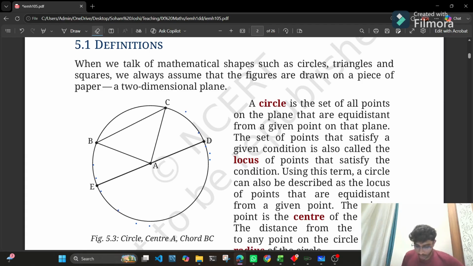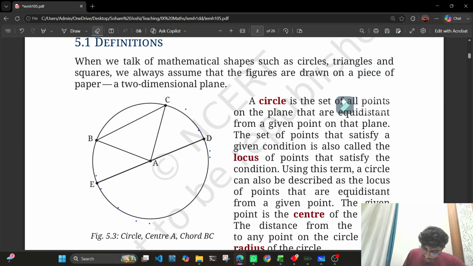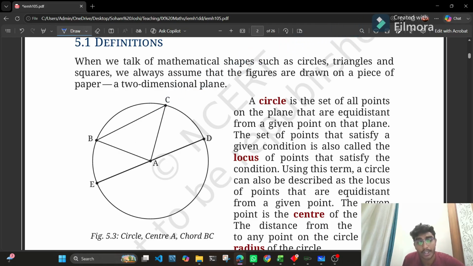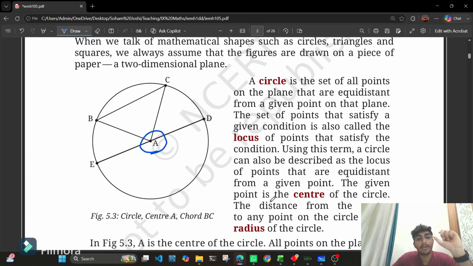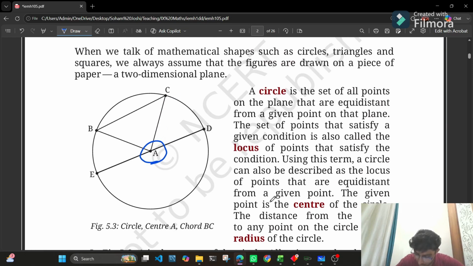ठीक है, cool. Okay, so next definition we have is center. Now we have seen that the locus of points is equidistant from a given particular point. So this point is called a center. So for this circle, our center is point A. So basically, the center of a circle is the point from which the locus of all the points are equidistant, so that they form a circle. ठीक है? I hope this is clear.